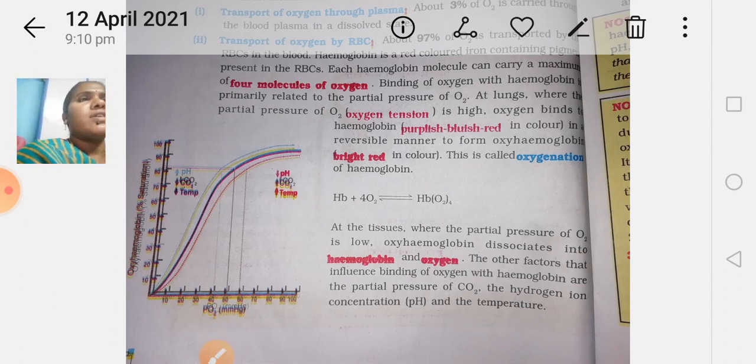The curve starts at 10, next 20, 30, 40, 50, 60, going on rising. This is the oxyhemoglobin saturation level. According to the content you have to write it. They asked only for the diagram.